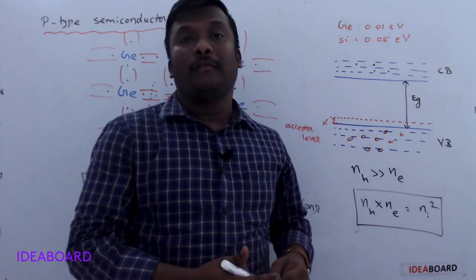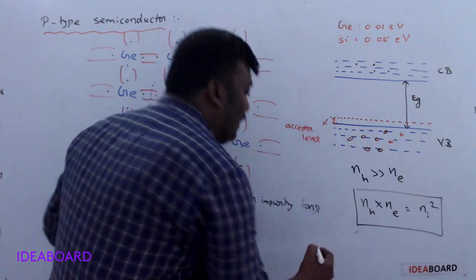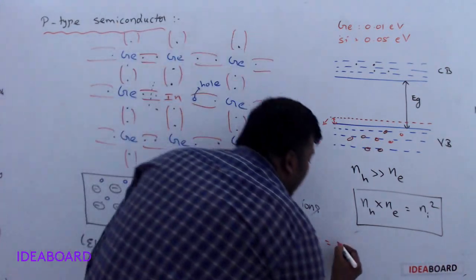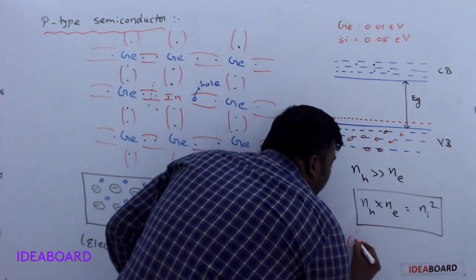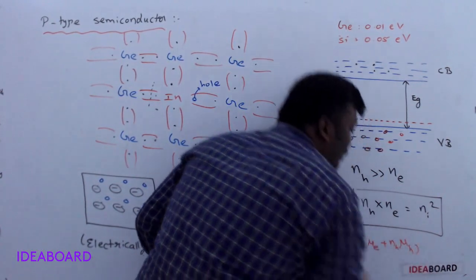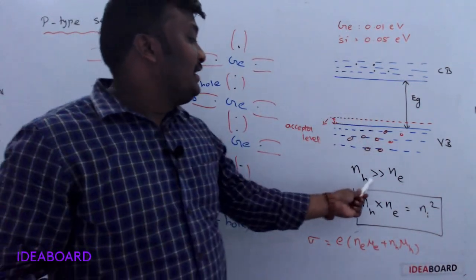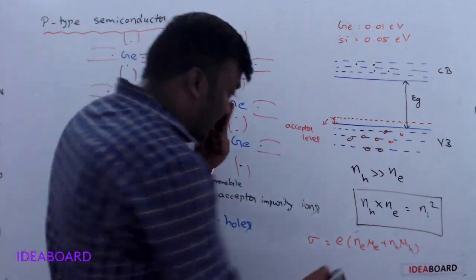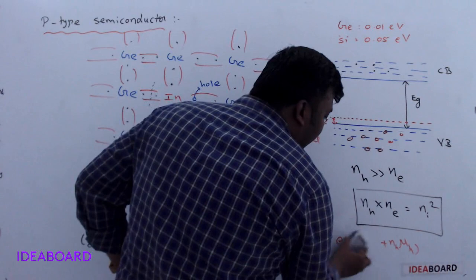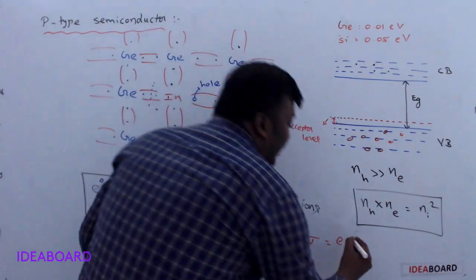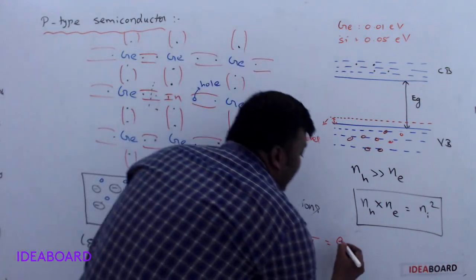And we have a formula for conductivity in the intrinsic semiconductor. The conductivity formula is e into (Ne mu E plus NH mu H). But here NH is much greater than Ne, so we can neglect the term related to Ne mu E. So what is the formula for conductivity in case of p-type semiconductor?